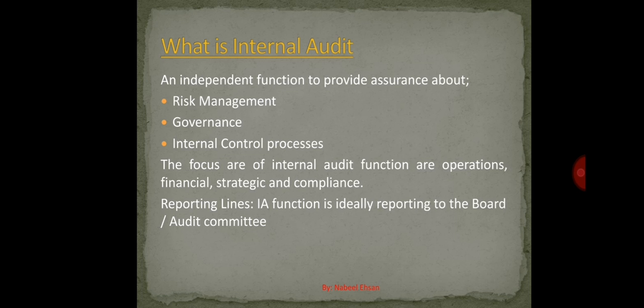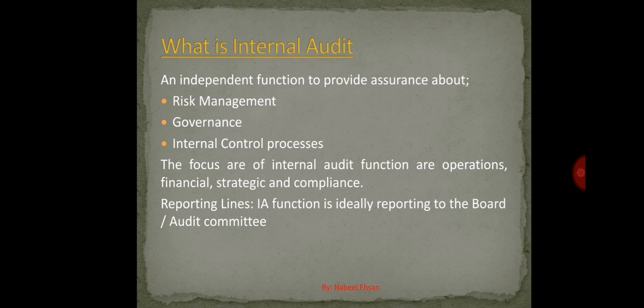There is an internal control for the sales process, where any sales return should be approved by the head of sales. This is a control which is there, and the department should be abiding by that control. The combination of different controls within a process is called the internal control process.